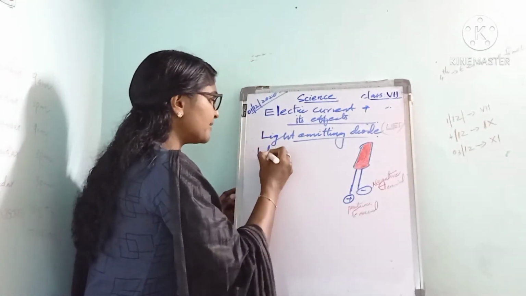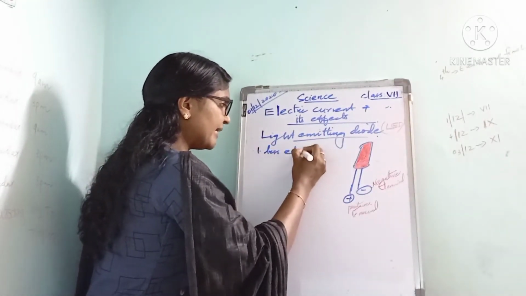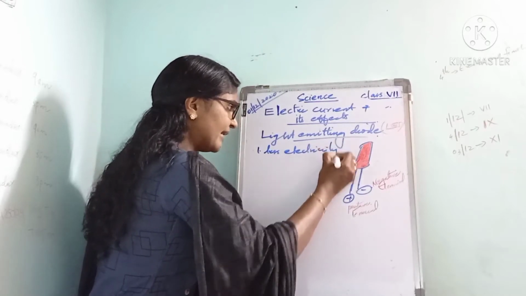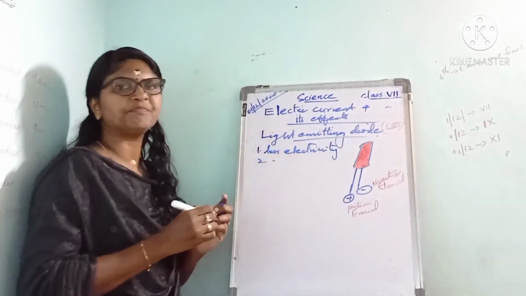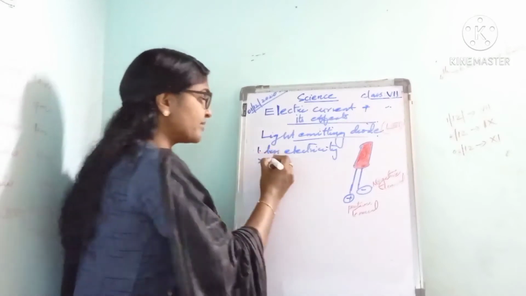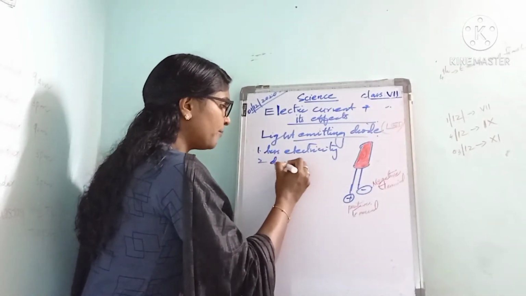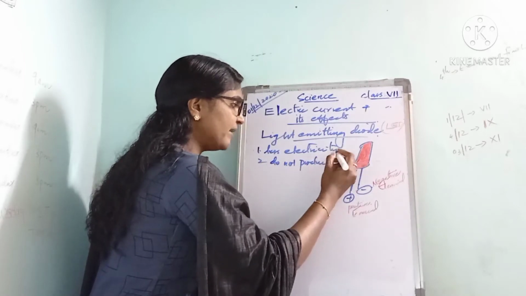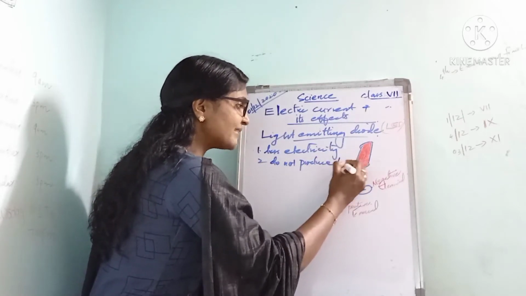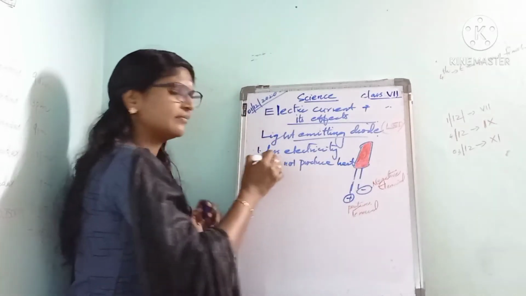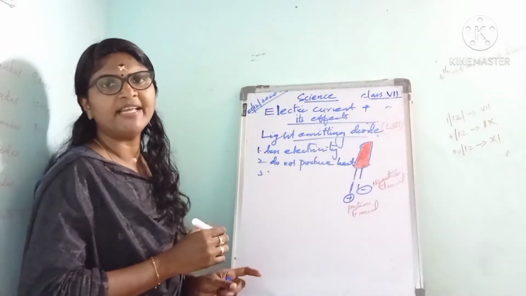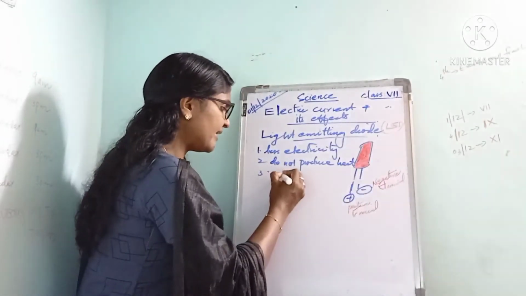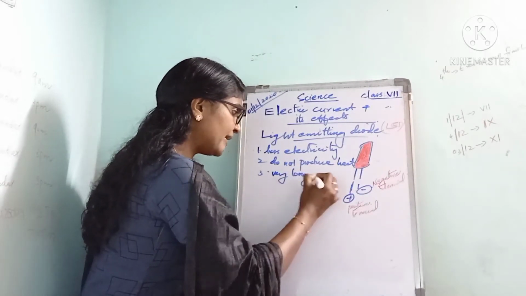Also, they do not produce heat, whereas an electric bulb produces heat. And also, an LED has a very long life.